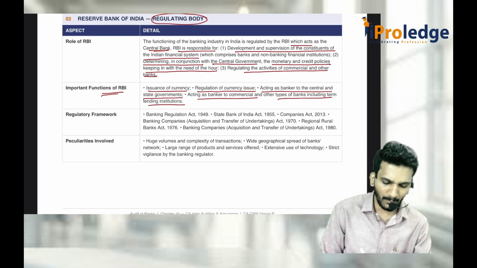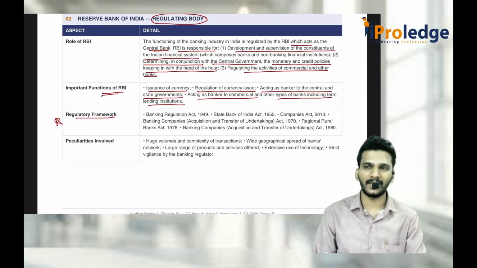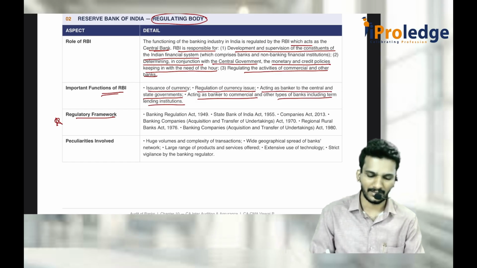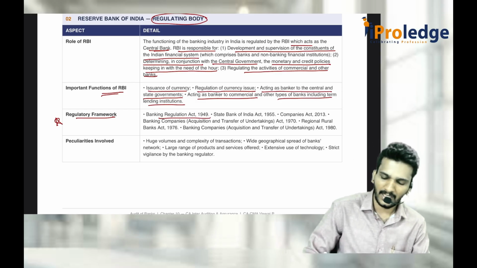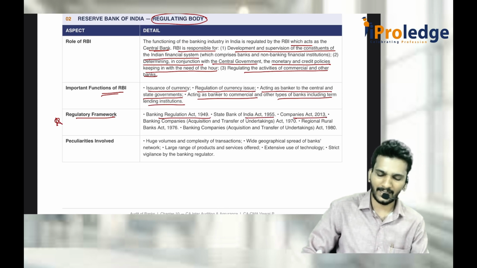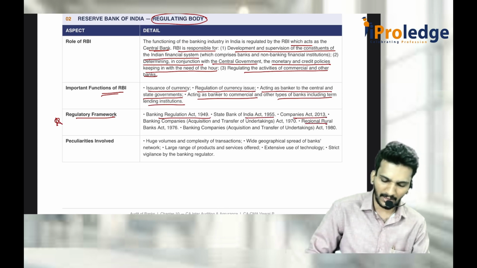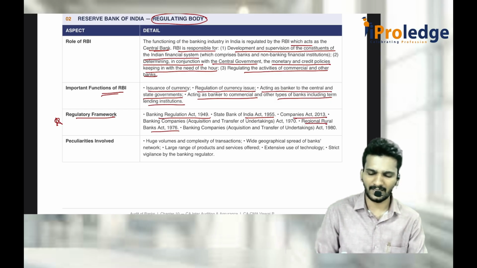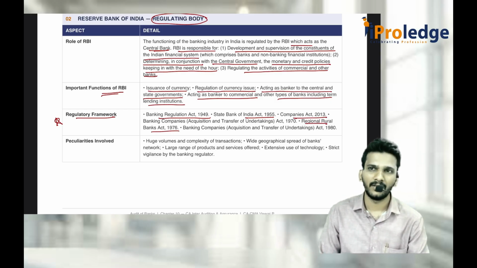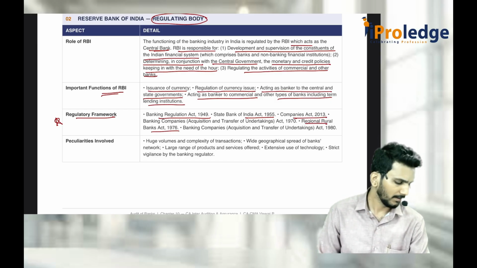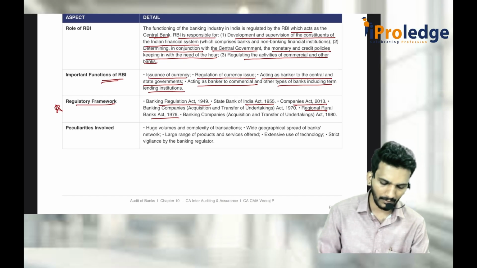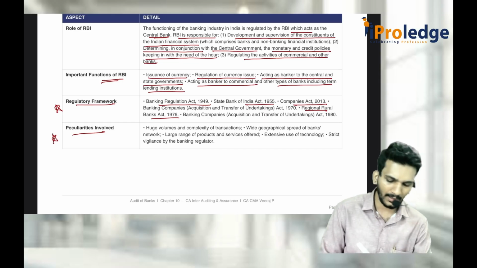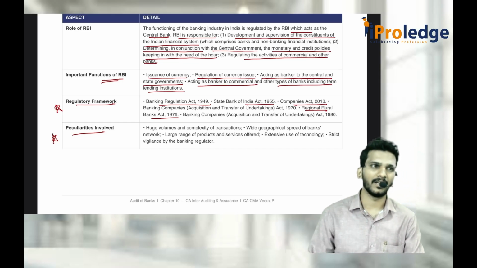What is the regulatory framework for banking? This is important. Banking is subjected to many regulations. One is BR Act 1949, Banking Regulation Act, SBI Act 1955, Companies Act 2013, Regional Rural Banks Act 1976. Many acts are there. Even IT Act also will come here. Anything which is concerned to the bank is discussed here as an act which is the regulatory authority. What are the peculiarities involved? Peculiarities means features, not importance, features of a bank.